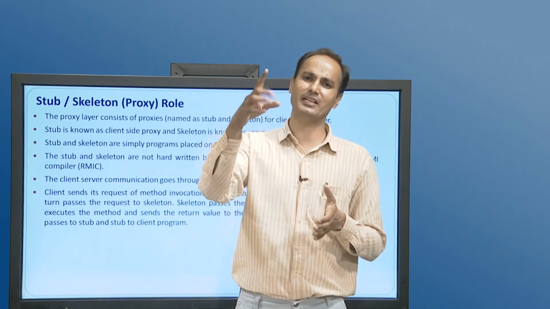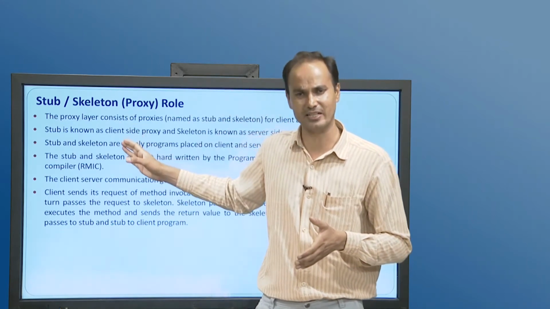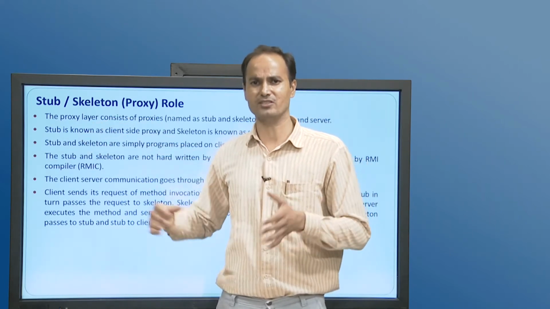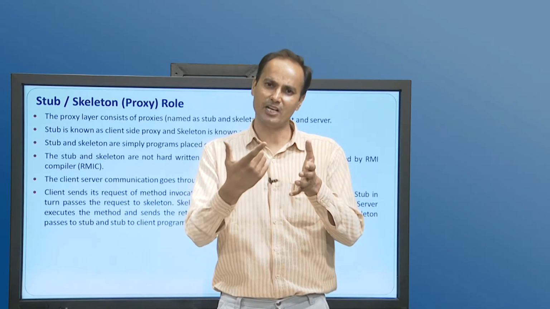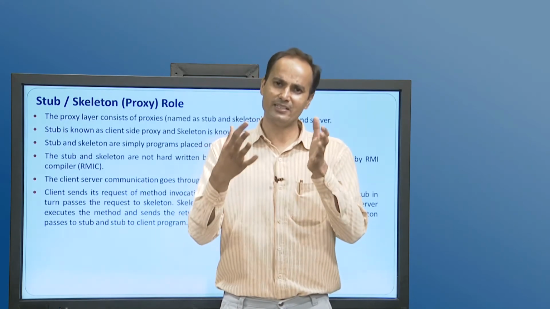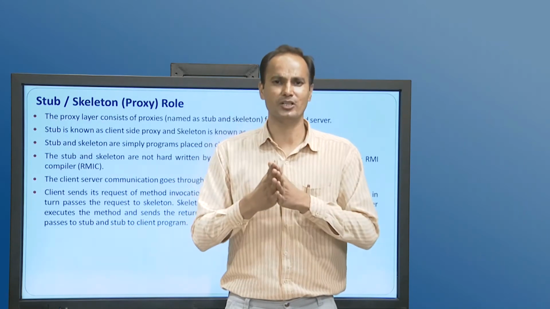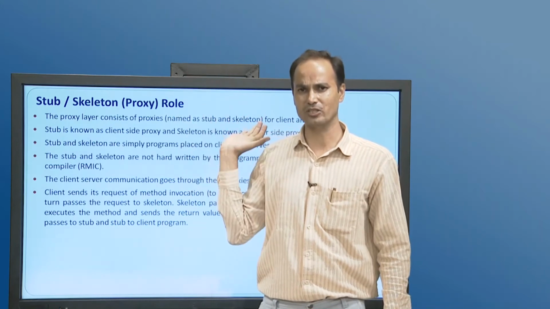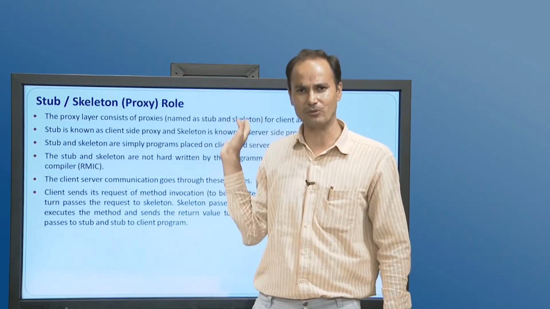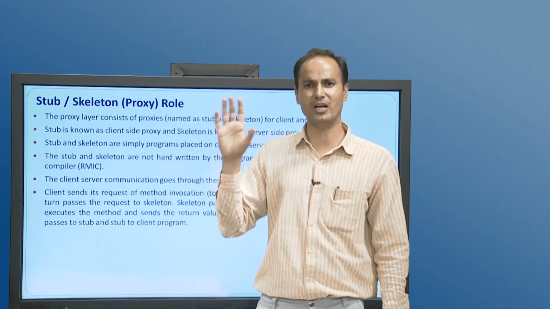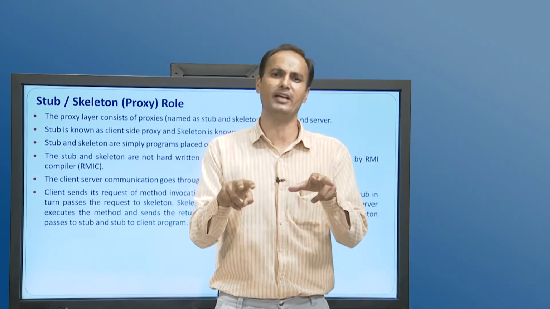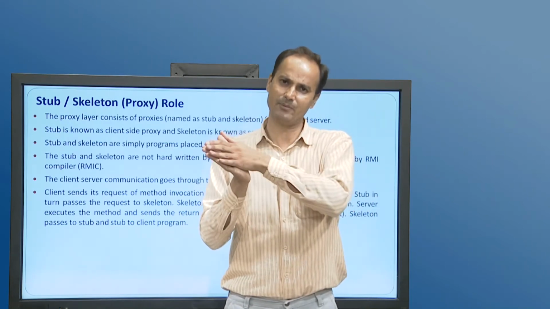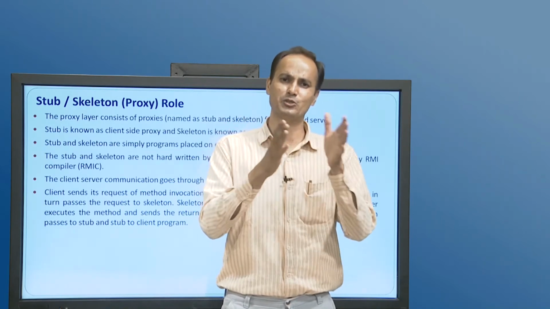and the transport layer sends the data to the remote reference layer at the client side, which passes the data to the stub. The stub processes the data after unmarshalling the response, and then sends it to the client. This way the whole cycle is performed, from client to server with marshalling and unmarshalling, and from server to client with marshalling and unmarshalling. Marshalling and unmarshalling are performed at both ends, first while firing the request, and second when the server sends a response back to the client.